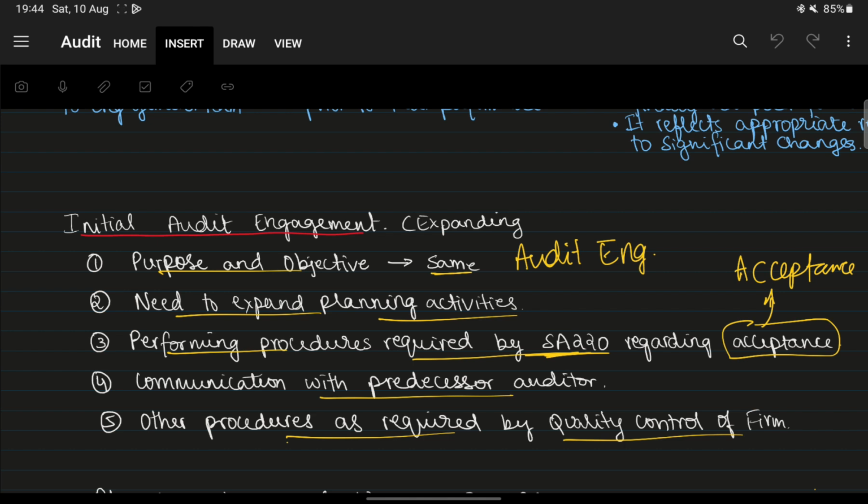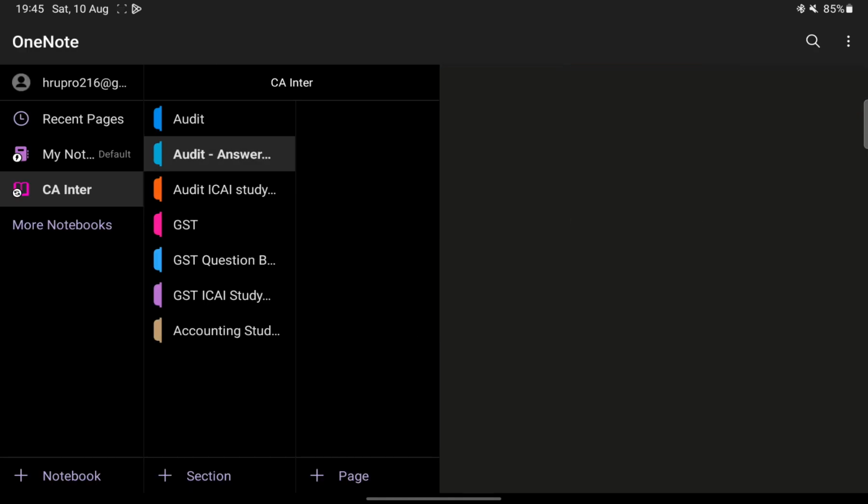Third, performing procedures as required by SA 220 regarding acceptance, because this is the first initial audit engagement for that particular client. Next, communication with predecessor auditor and other procedures required by the firm's own quality control. The firm may have certain quality control programs, so depending on that you will have to do those procedures also. Now we'll just check what is given in the answer.